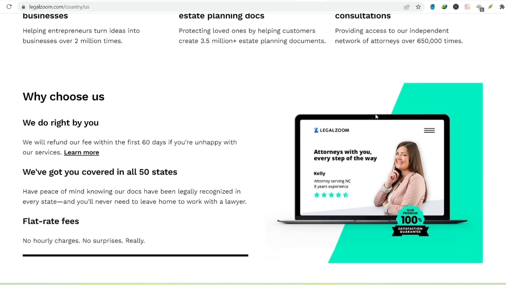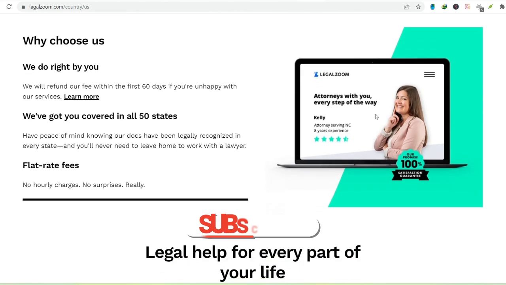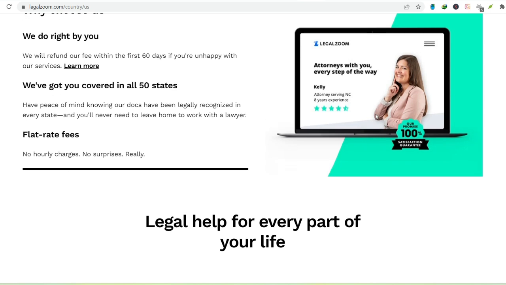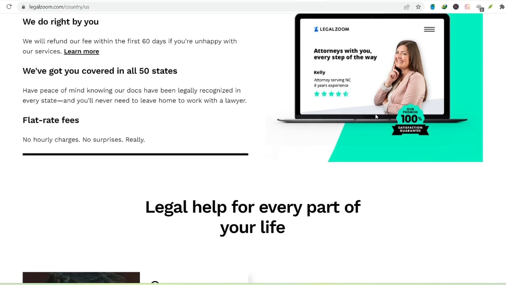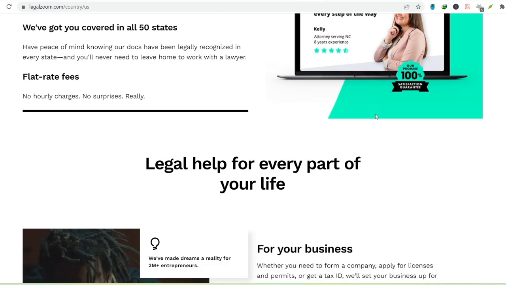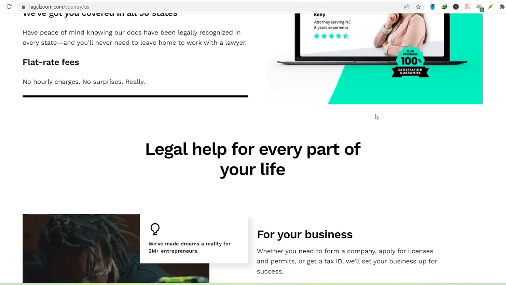Upon completion, LegalZoom generates a will document based on your responses. The platform offers options for attorney review and printing or electronic delivery. It is very important to understand that the information provided by LegalZoom is not legal advice. The user is responsible for ensuring that the will meets the requirements of their state.